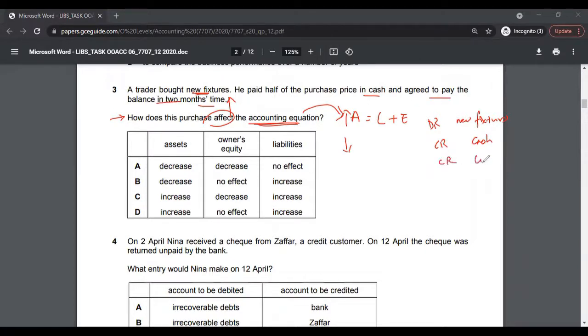So credit liability. Two accounts are affecting the asset side, and one account is affecting the liability side.